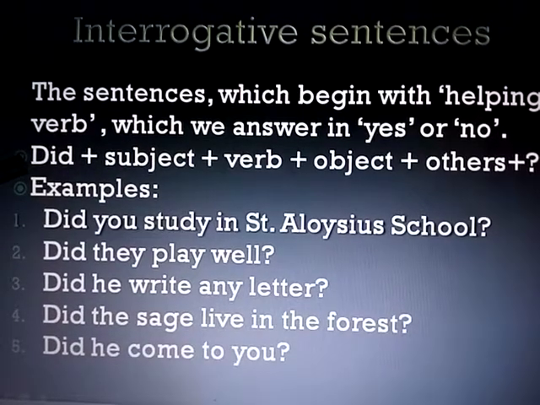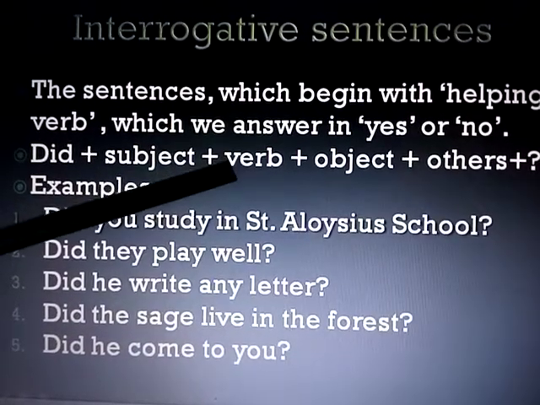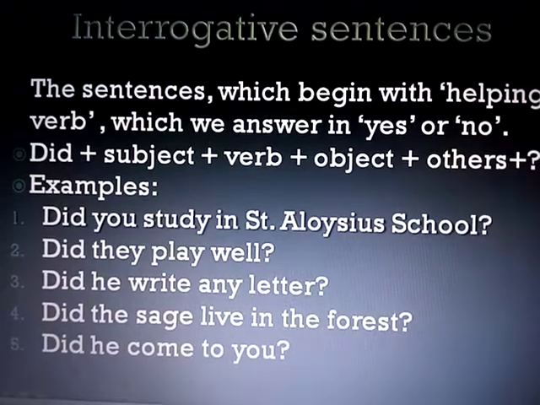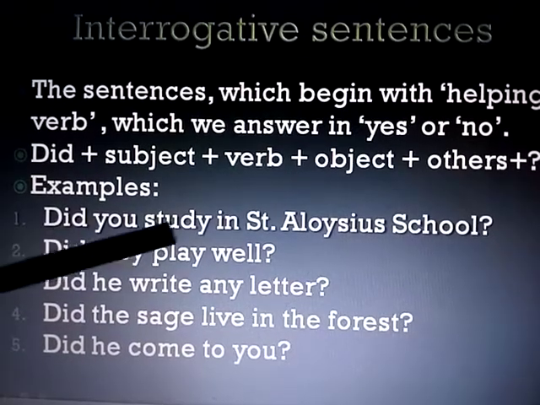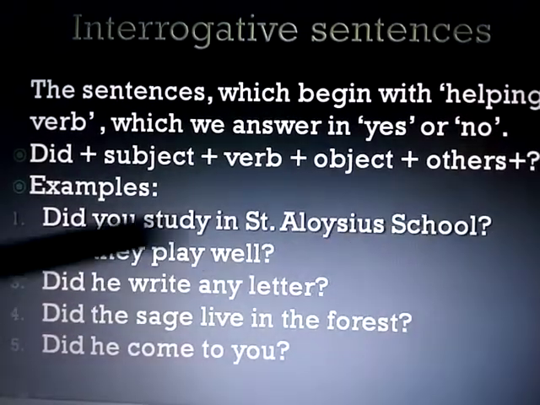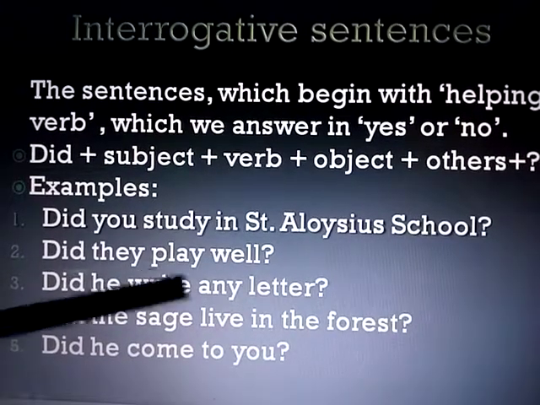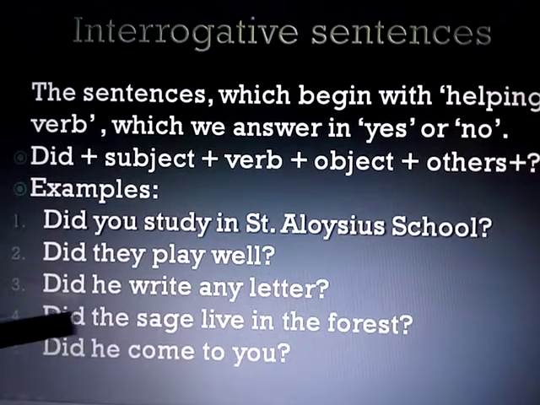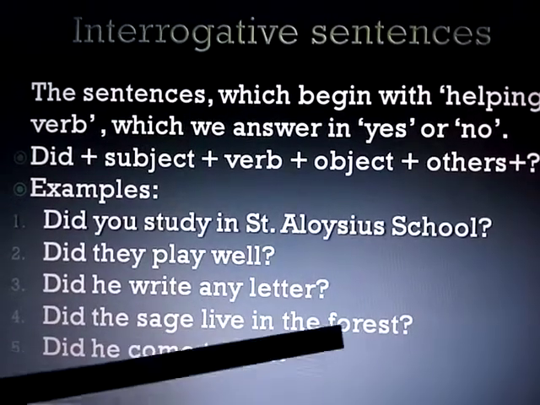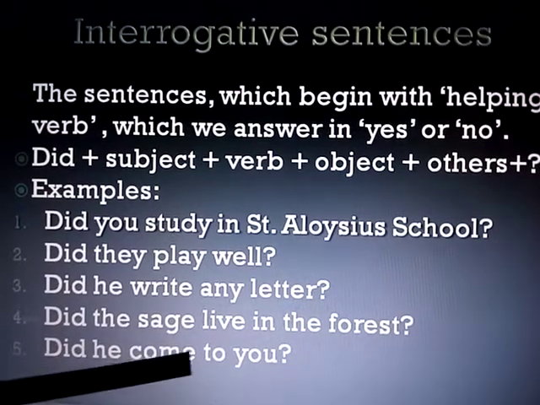If we are using did, then the verb will be in basic form. See the example. Did you study in St. Aloysius School? Did they play well? Did he write any letter? Did the sage live in the forest? Did he come to you?